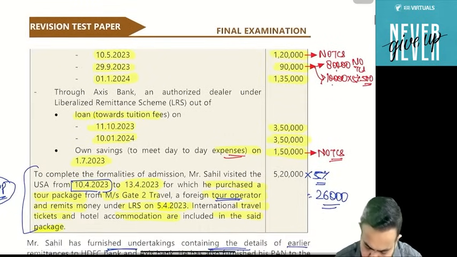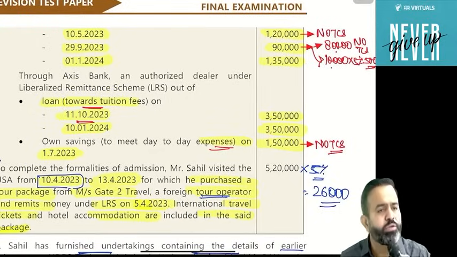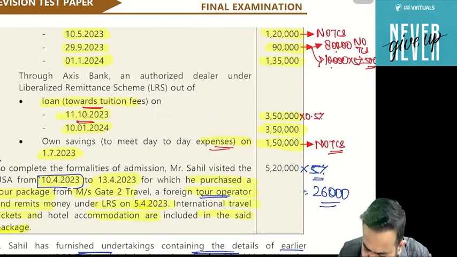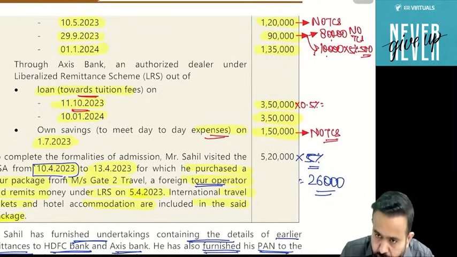After 29 September, the next payment is on 11th October, but this is out of the tuition fees, that is, out of the loan amount. So TCS is applicable only at the rate of 0.5%. 3,50,000 multiplied by 0.5% is 1750.